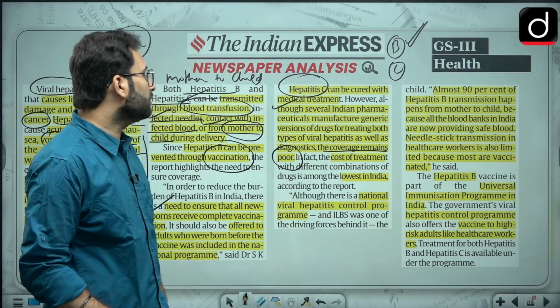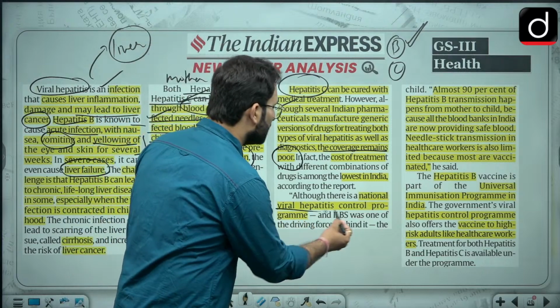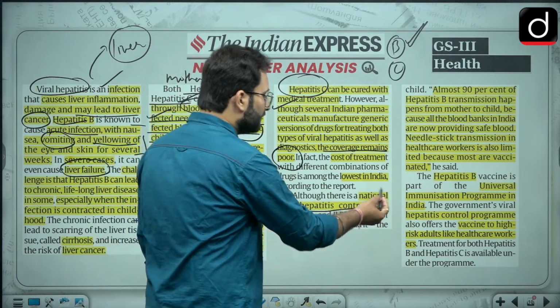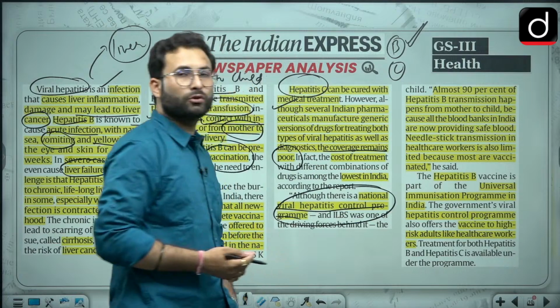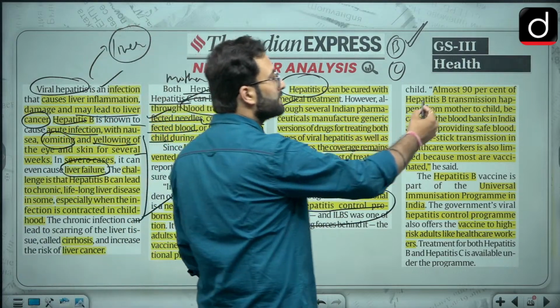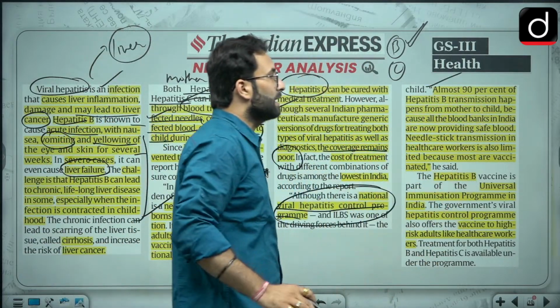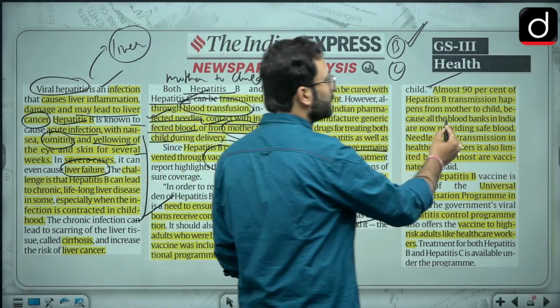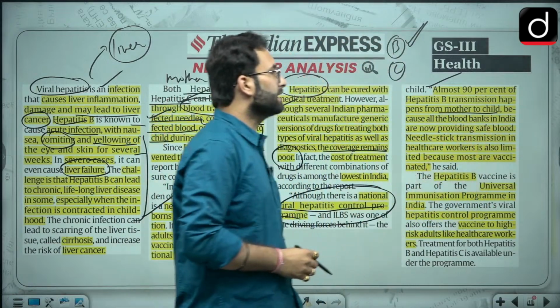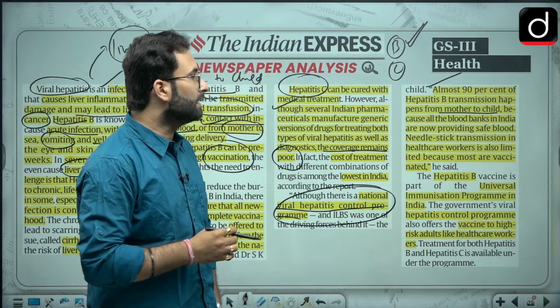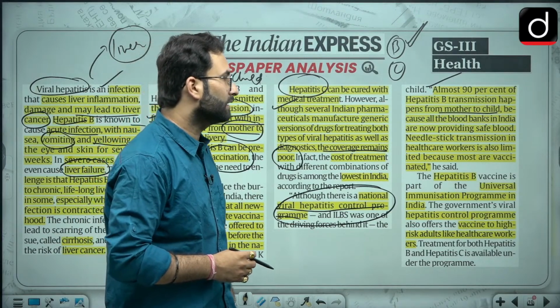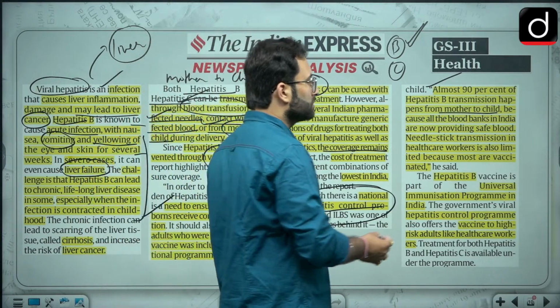Second, we have the national viral hepatitis control program. Almost 90% of hepatitis B transmissions happen from mother to child, as I have already told you, because all the blood banks in India are now providing safe blood. Needle stick transmission in healthcare workers is also limited because most are vaccinated.